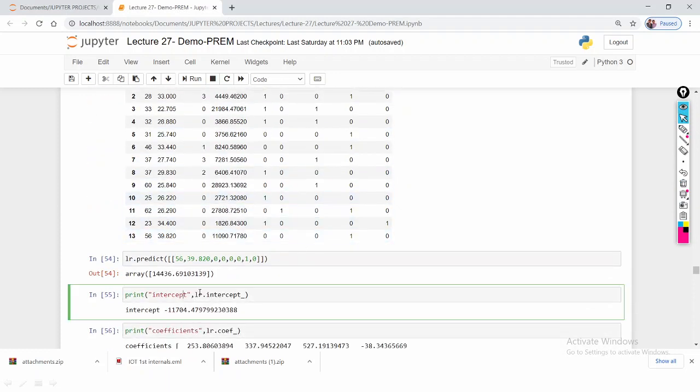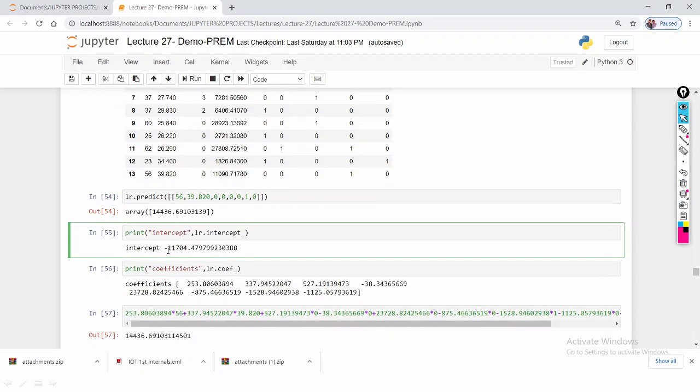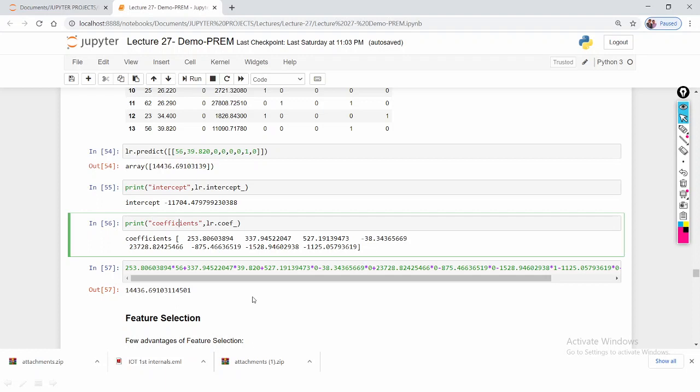Next, what is the intercept here? Minus 11,704, and the coefficients are these values. Actually, y is equal to mx plus b. This is the linear regression. With multiple features it is m1 x1 plus m2 x2, so how many input features are there here? 1 2 3 4 5 6 7 8.